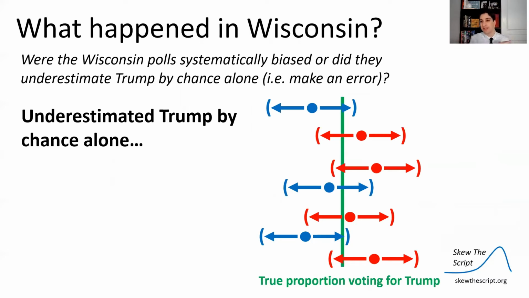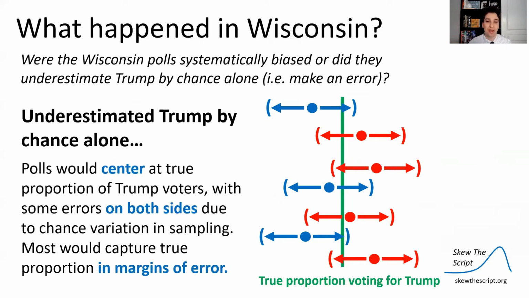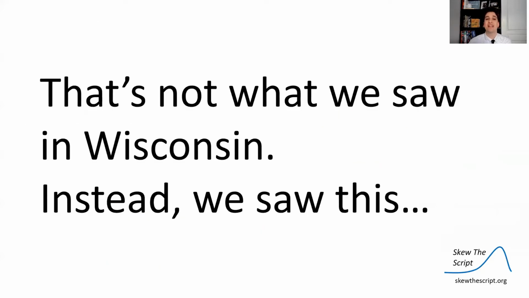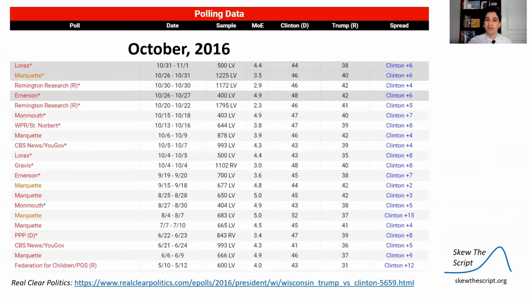Some will overestimate, some will underestimate, and in the confidence intervals, most of the time it should capture the true proportion voting for Trump. The polls would center at that true proportion with some errors on both sides due to chance variation in sampling. And most would capture that proportion in their margin of error if they're using big enough margins of error. But that's not what we saw in the Wisconsin polls. This is what we saw instead.